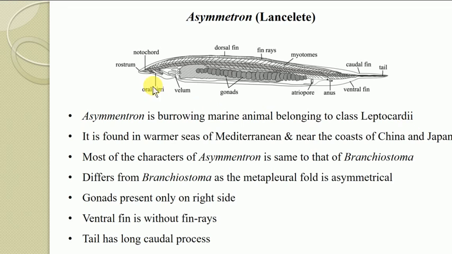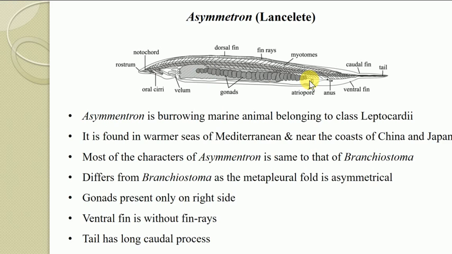Now most of the characteristics of this Asymmetron are the same as those of Branchiostoma. But Asymmetron differs from Branchiostoma as the metapleural fold is asymmetrical. This is the first characteristic by which they differ from one another. And second, whatever gonads are there, they are present only on the right side.